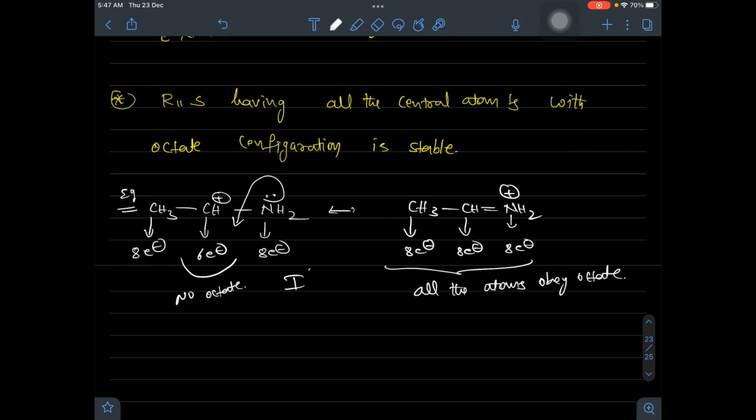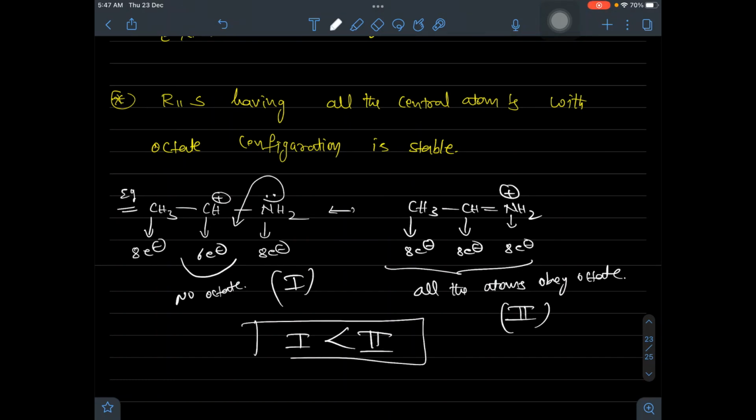So if this is structure 1 and this is structure 2, the one obeying the octet rule is the stable one. One is less stable than 2. Okay. So by using these 5 rules, we will be able to predict which is the most stable resonance structure, or which contributes more stability towards the resonance hybrid.